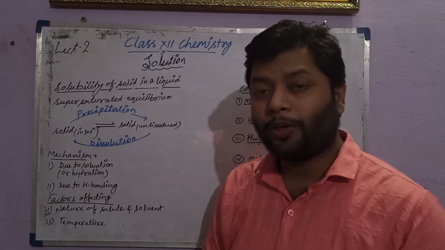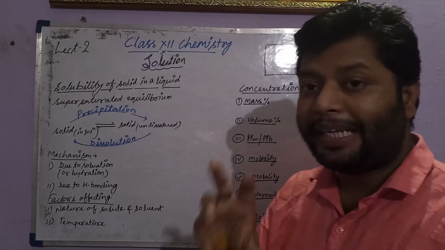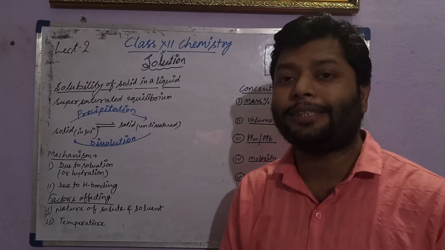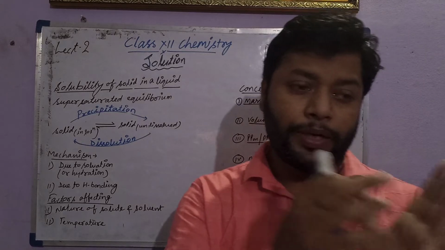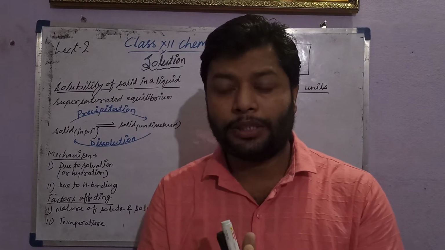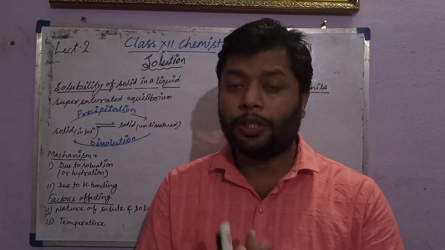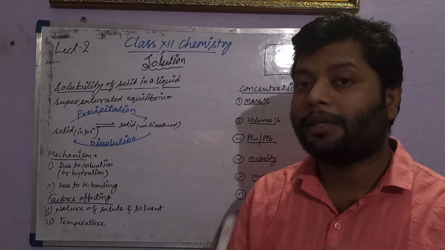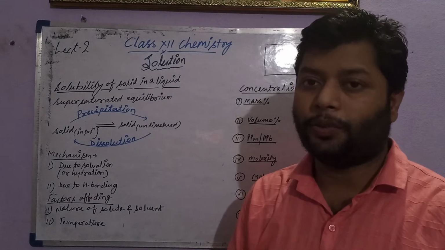Before that, we have to learn the mechanism, the process of dissolution, how we actually get the solution by mixing two different components of the solution, that is, solute and solvent. So what is the mechanism of making a solution, or dissolution?